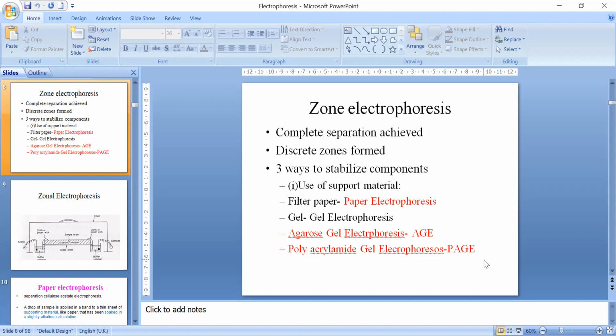So we got two kinds of electrophoresis. One in which the matrix was made solid. We used filter paper, and this became paper electrophoresis. Later on we found that this electrophoresis also had certain disadvantages, and those disadvantages were removed in another electrophoresis, that is called gel electrophoresis.